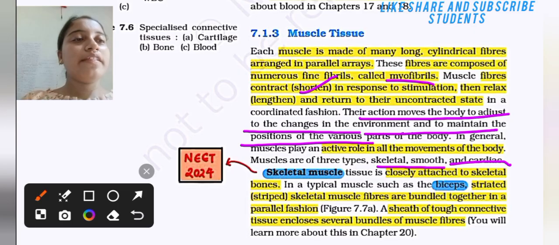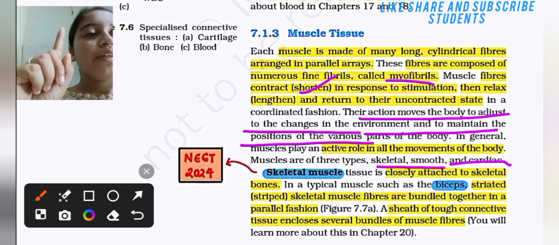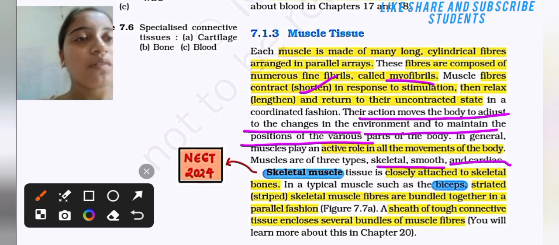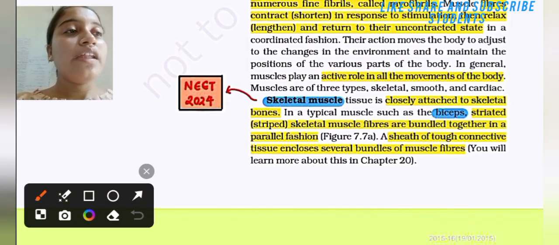Muscles are mainly three types. One is skeletal muscle, then smooth muscle, then cardiac muscle. Skeletal muscle. What is skeletal muscle? Skeletal muscle is closely attached to the skeletal bone.